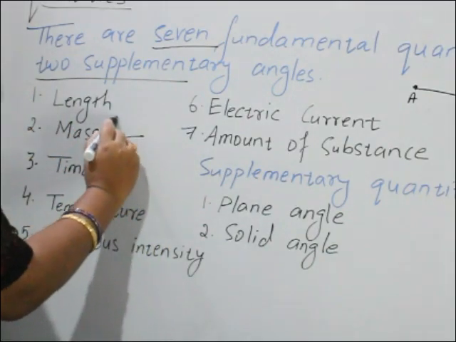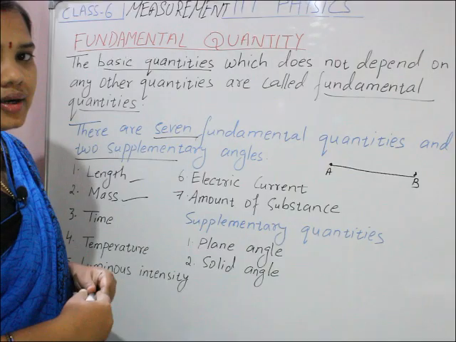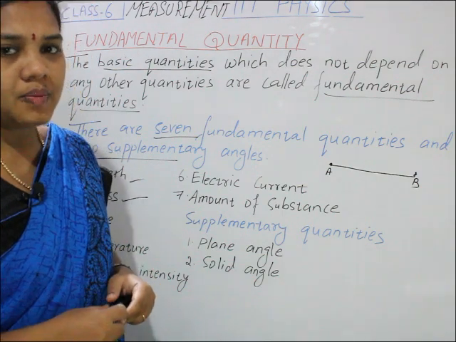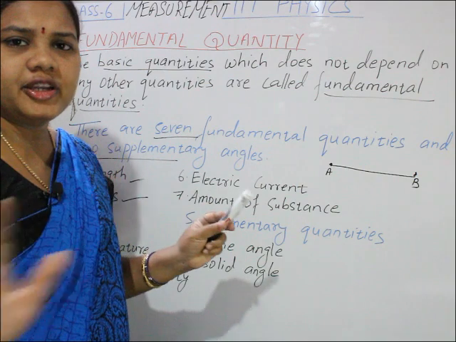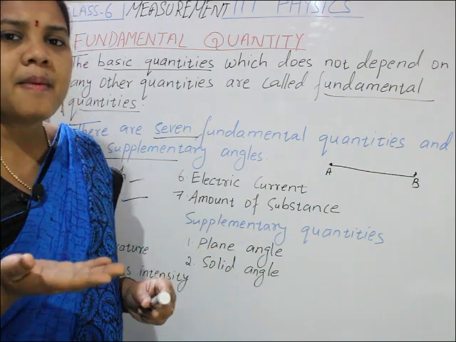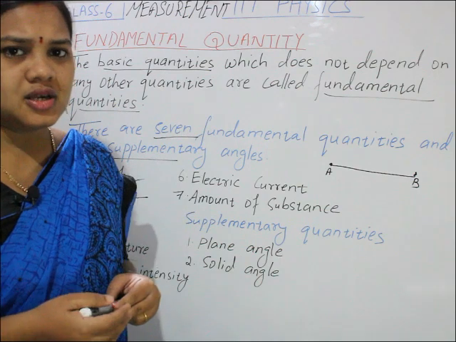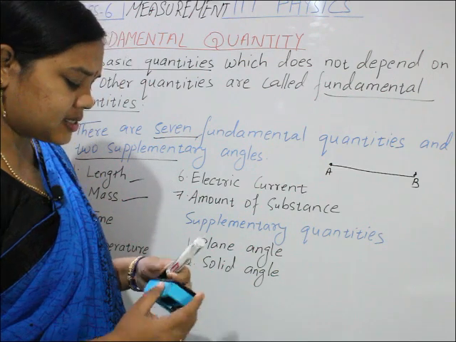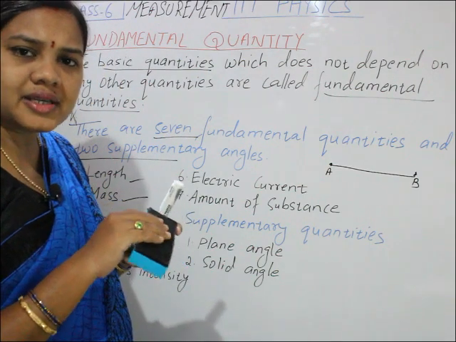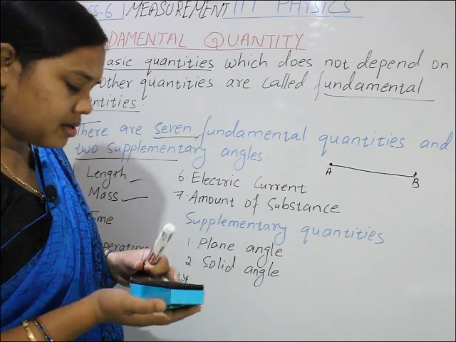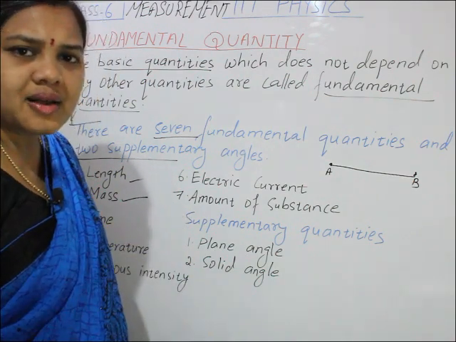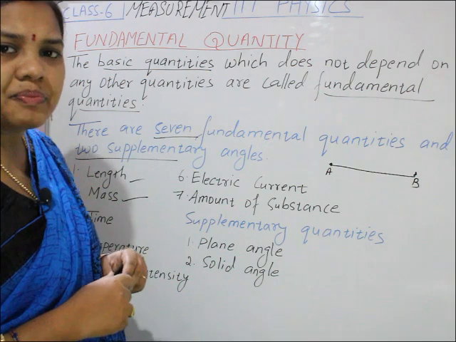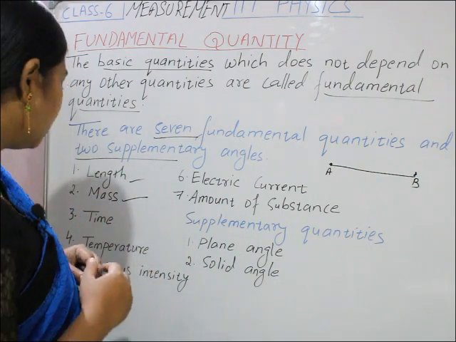The second fundamental quantity is mass. Mass means what? Mass is the amount of matter contained in a body. I said matter before also. Everything in the world has some mass and occupies some space. That is matter. So how much matter is present? For example, this duster. How much matter is present in this? That is its mass. How can you measure mass? By using a balance, a beam balance. Like that you can measure the mass. Mass is the second fundamental quantity.